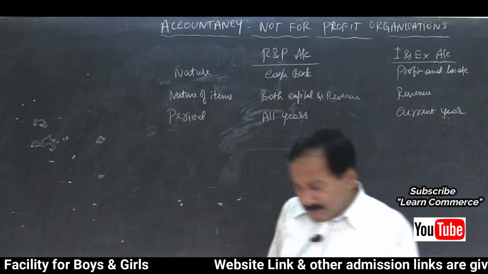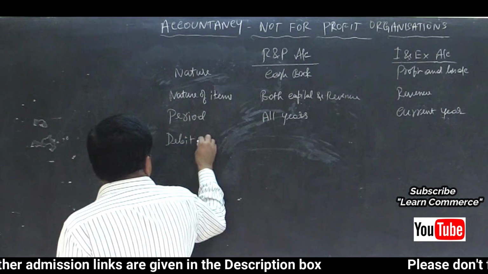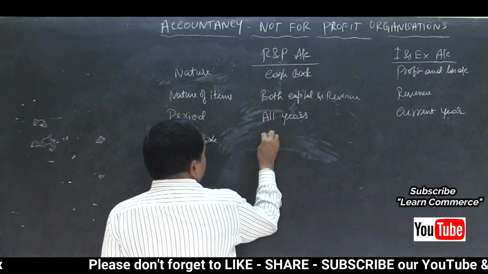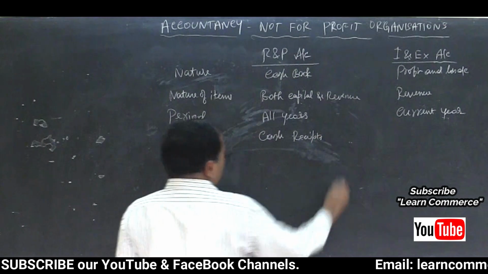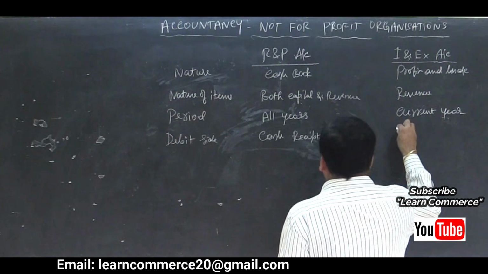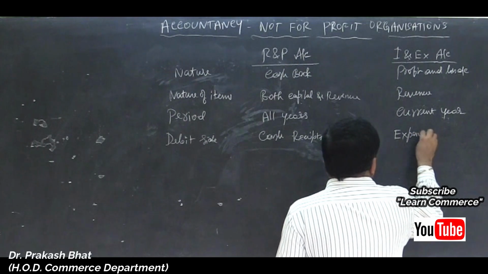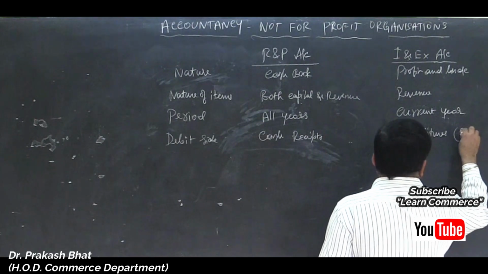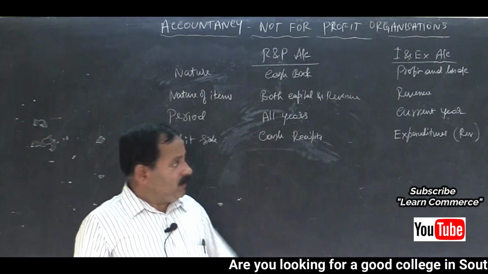Then debit side. Debit side of receipts and payments account and income and expenditure account. On the debit side of receipts and payments account, all cash receipts are recorded on the debit side, the left hand side. And in the income and expenditure account, on the debit side, all expenditures of revenue nature are recorded. Remember, only revenue nature expenditures. Here the students go wrong.